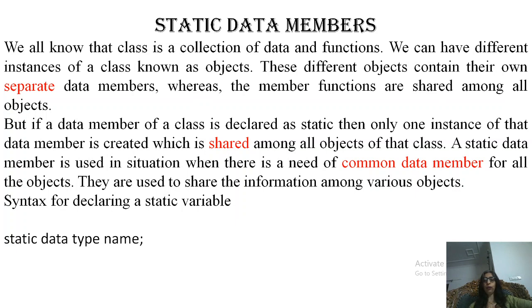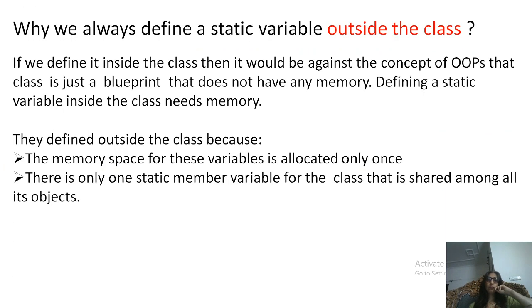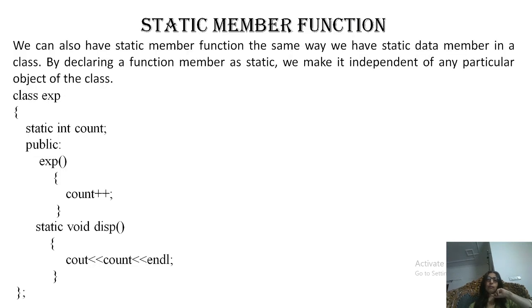So whenever you enter a class next time, you will get the previous value of the data member there. And static variables are always defined outside the class. In the same way we can define a static member function. A static member function can use only static data members.